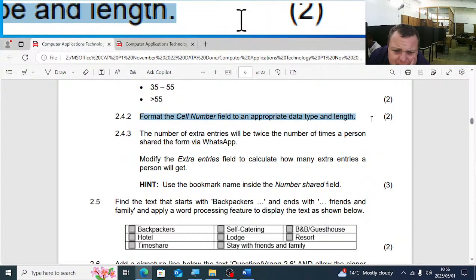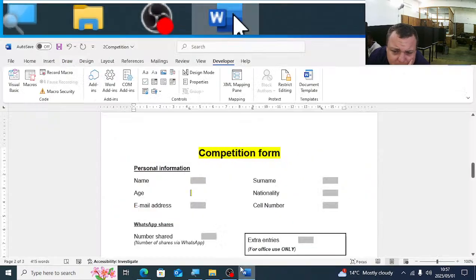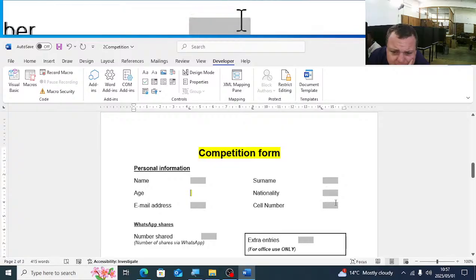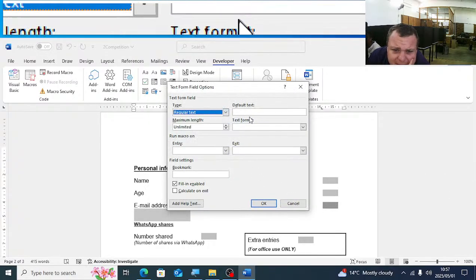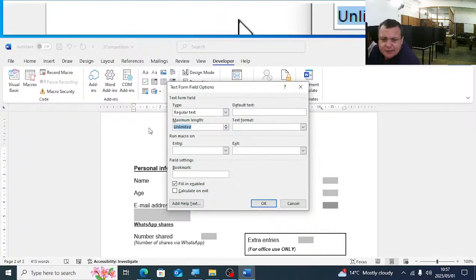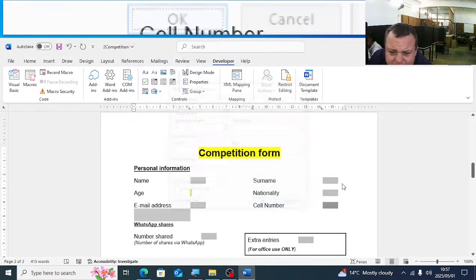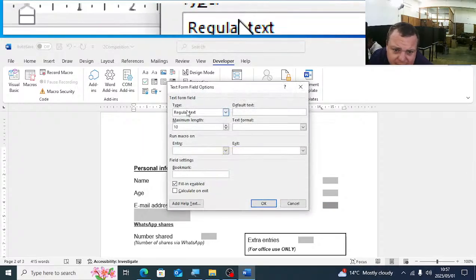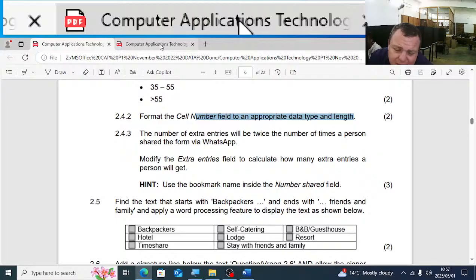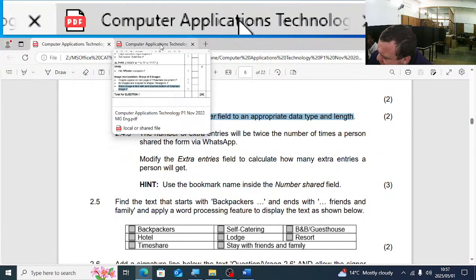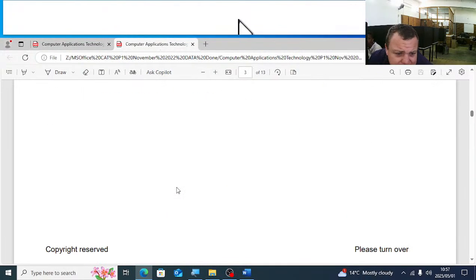2.4.2, format the cell number field to an appropriate data type and length. So the cell number field is this one here, double click on it. We must change it to regular text and we must change the characters to 10. Why must we change that cell number field to regular text 10? Because that is numbers that must be treated as text.